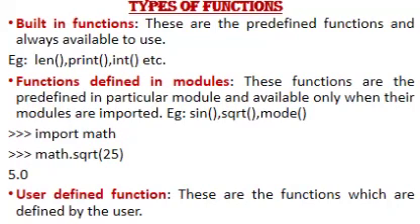Second, function defined in modules. The functions which are defined in a module, to use them we need to import the module and then use module name dot function name. Here math is the module name, dot sqrt is the function name, in bracket 25 is the argument, and the work of this function is to find the square root of a value passed in the bracket and it returns the result, that is 5. So it also works on the IPO cycle. Input is 25, processing done is find the square root of 25 and output is 5.